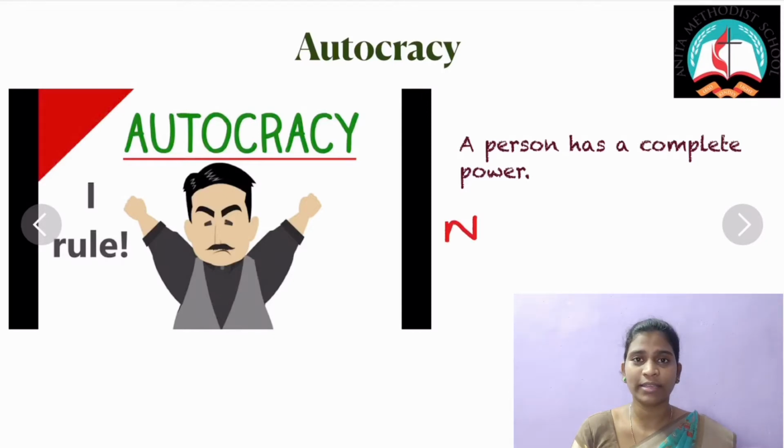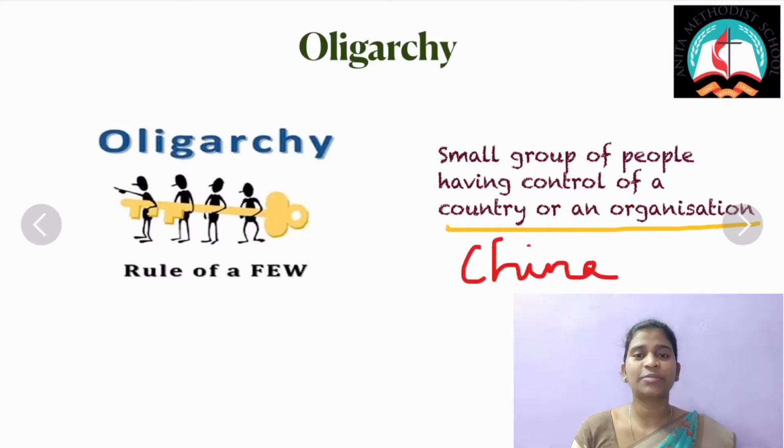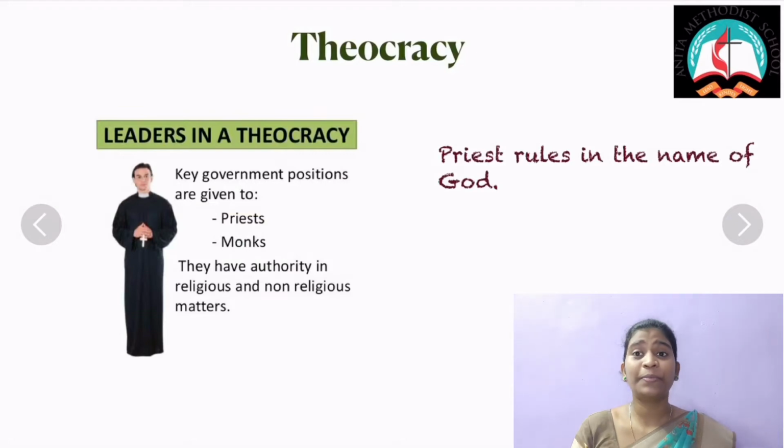Next one is oligarchy. Oligarchy is where a small group of people have control of a country or organization. Example: China. And next one is theocracy. This is a system of government in which priests rule in the name of God, based on religious principles. Example: Vatican City.